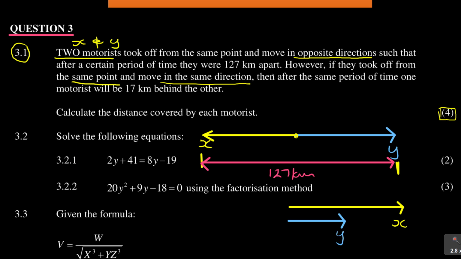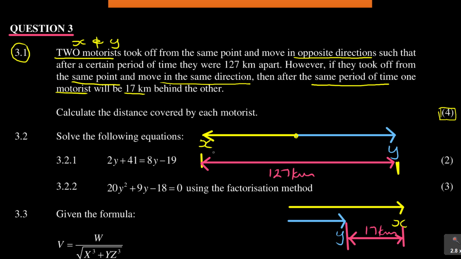However, if they took off from the same point and move in the same direction, then after the same period of time, so time is consistent here, one motorist will be 17 kilometers behind the other. So what they are saying is, if you look at the distance between them, from this guy to this guy, the distance between them here is 17 kilometers.